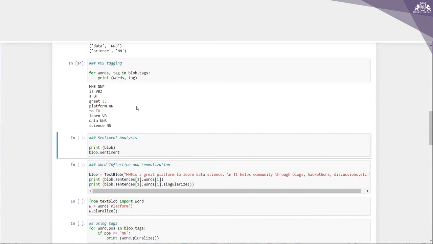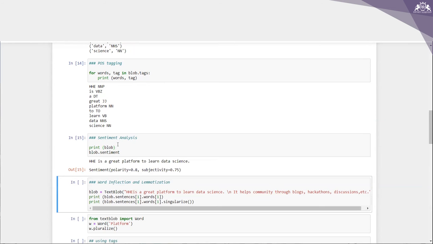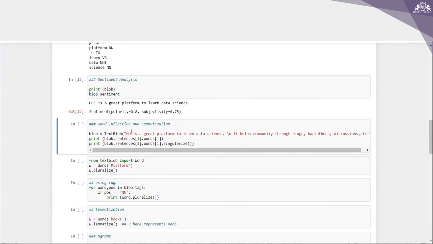So in case you want to know each and everything, you can go through those POS tags, right? Fine. Now, in case you want to do sentiment analysis, what I'm writing is print blob.sentiment. It says the polarity is 0.8 and the subjectivity is 0.75, right? 0.8 and 0.75.